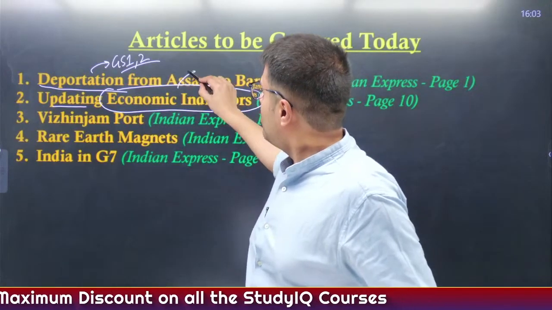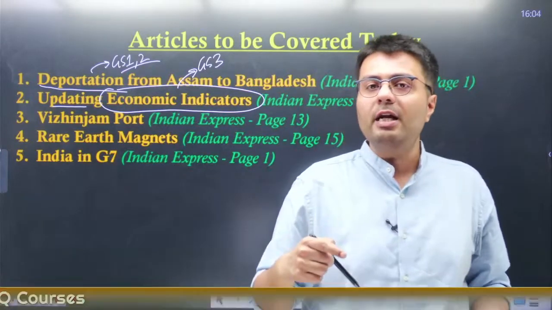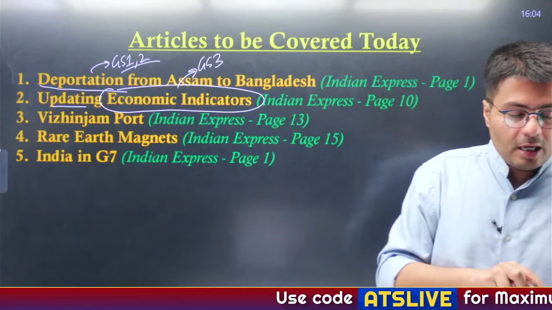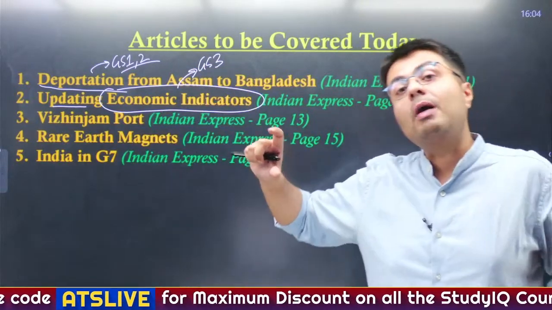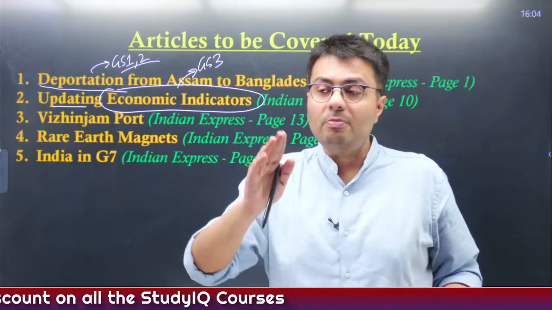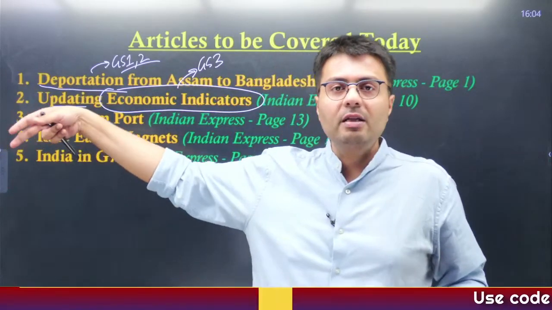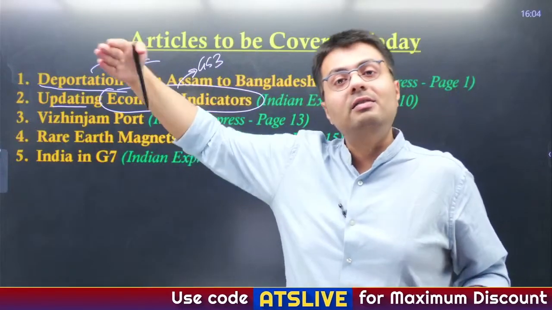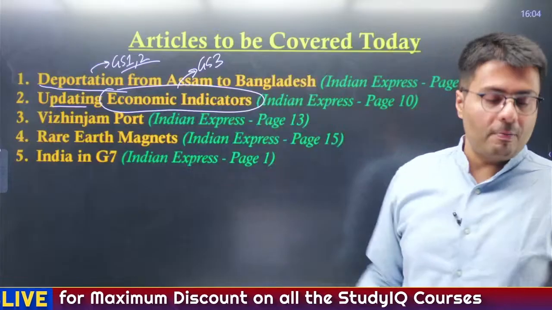Now, this article is relevant from GS paper 3 because it deals with important issues relating to the Indian economy, that is economic growth, inflation, etc. And this is a conceptual part. So the questions may not come directly from this particular article, but it will help you understand other important concepts from the economy going forward, because you are going to read the newspaper for the next 1 year or so before attempting the prelims. So understanding these kinds of articles becomes essential for understanding the articles that are going to come in the future, right? So the relevant paper here is GS paper 3.